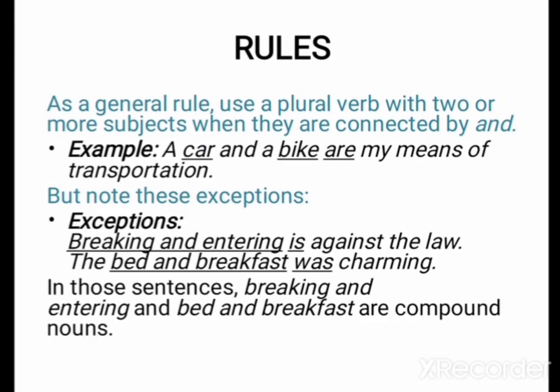Another rule is, as a general rule, use a plural verb with two or more subjects when they are connected by and. Example: a car and a bike are my means of transportation. But there is an exception for that. If the subject is a compound noun, then we will use a singular verb. For example, bread and butter is. Breaking and entering is against the law. The bed and breakfast was charming. So here, all these subjects were compound nouns. That is the reason why we used a singular verb.